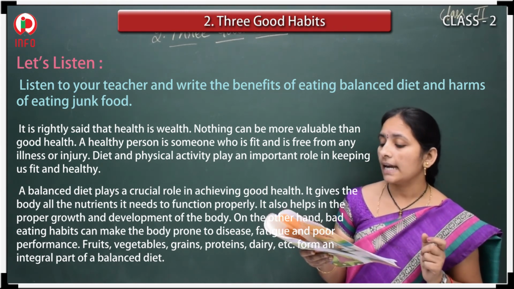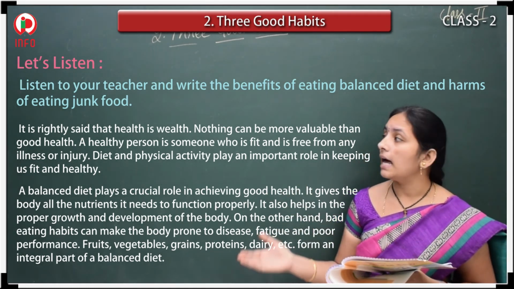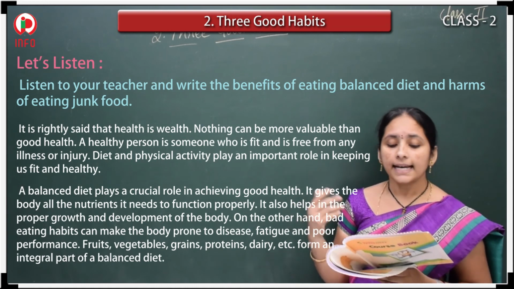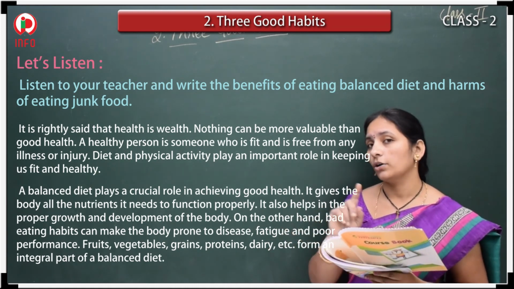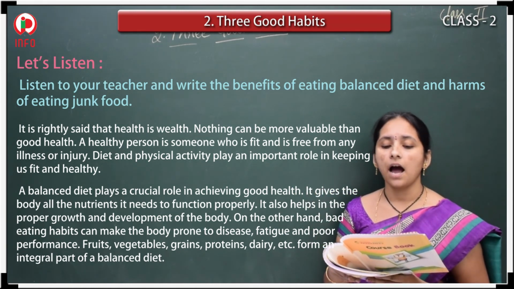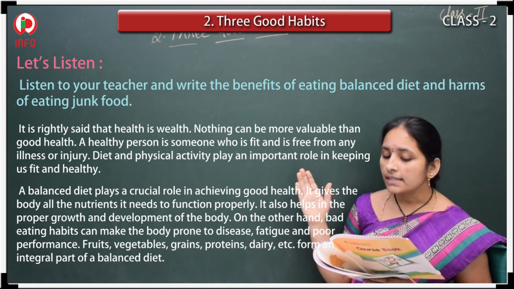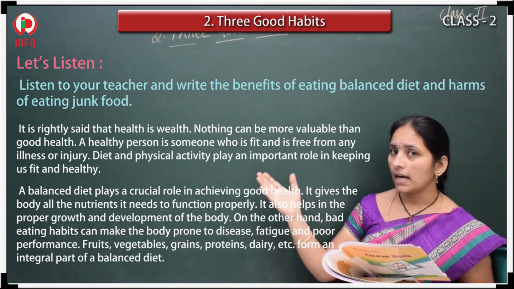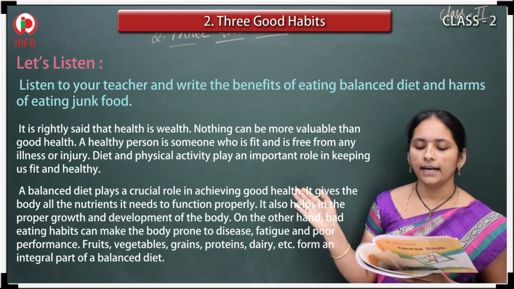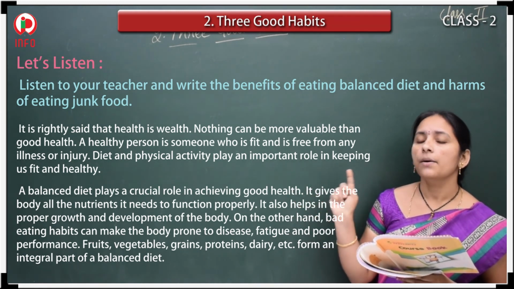Fruits, vegetables, grains, proteins, dairy, etc. form an integral part of a balanced diet. So a balanced diet means we must eat fruits, vegetables, grains, proteins, dairy products, but not junk food. Okay. So now, what are these? Write the benefits of eating a balanced diet and harms of eating junk food. So that is what they asked. So what is the balanced diet? The right answer: a balanced diet gives the body all the nutrients it needs to function properly.